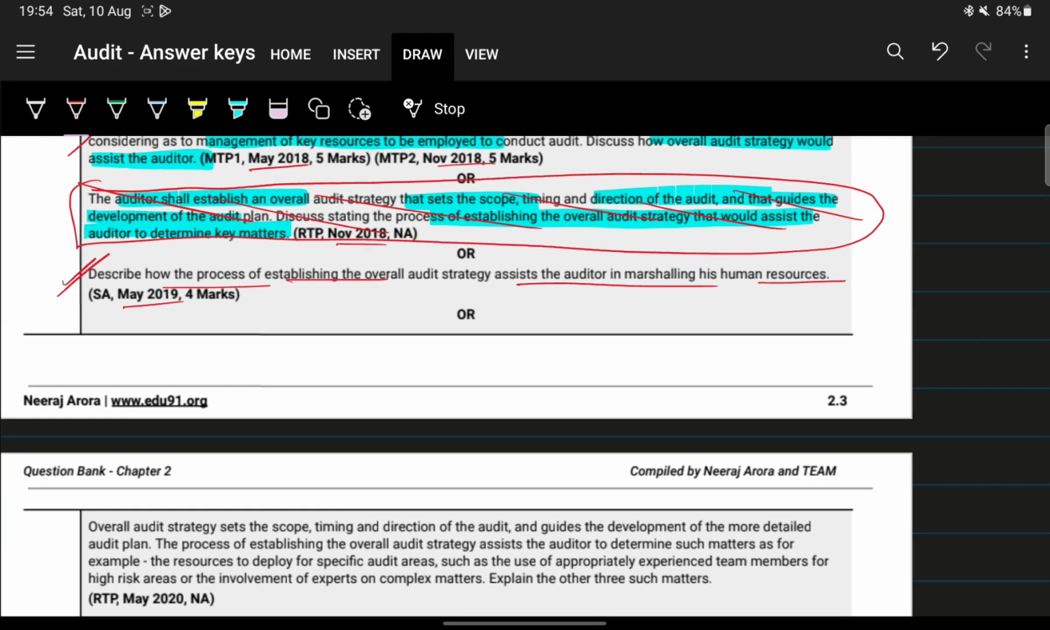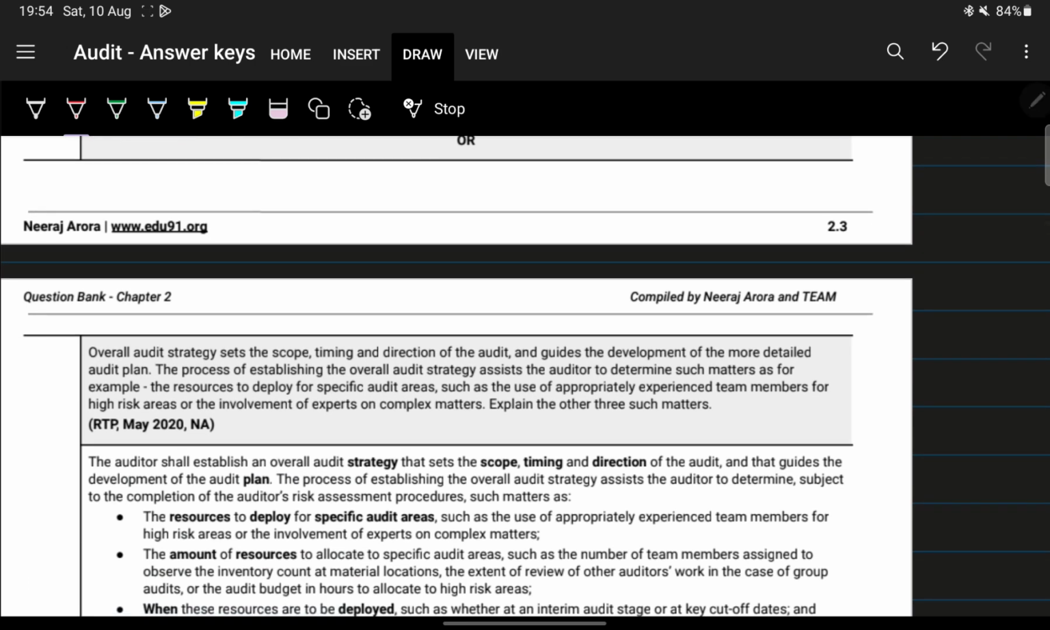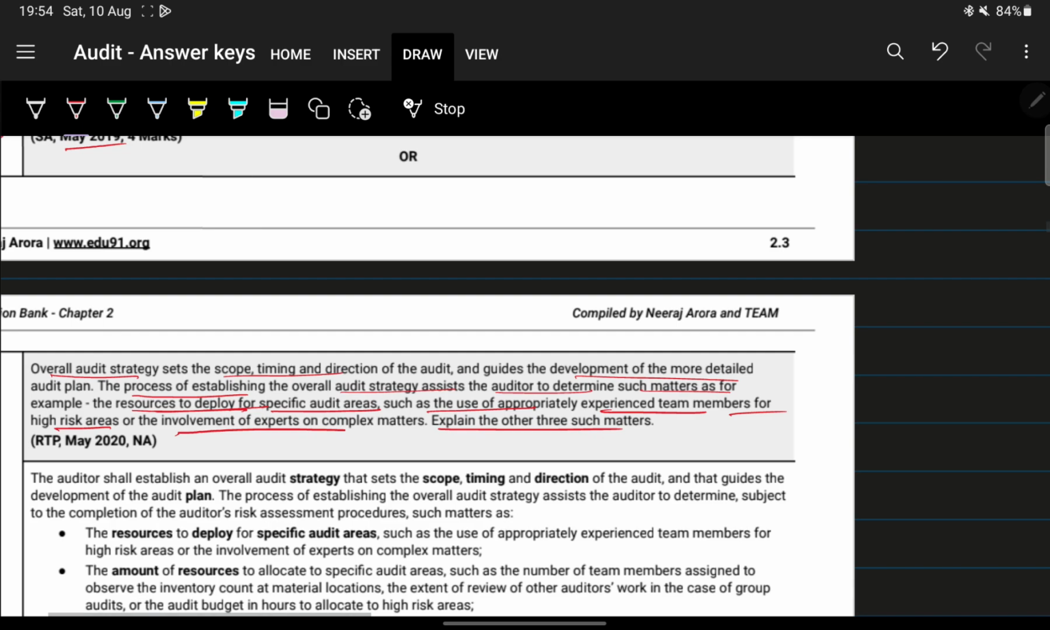Right, next, what is another way of asking the question? The overall audit strategy sets the scope, timing and direction, and guides the development of the plan, as usual. The process of establishing the overall strategy assists the auditor in determining such matters. Resources, for example, the resources to deploy for specific audit areas, such as the use of appropriately experienced team members for high risk areas and the involvement of experts on complex matters. Explain the other such matters.